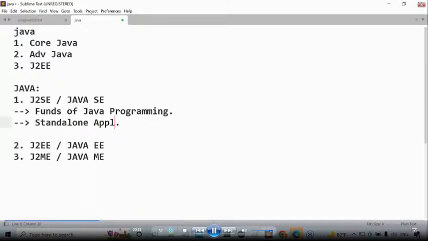Listen carefully. I'm giving the definition for standalone application. If we design any application without using client server architecture, without distributing application logic over multiple machines, then that application is called a standalone application.